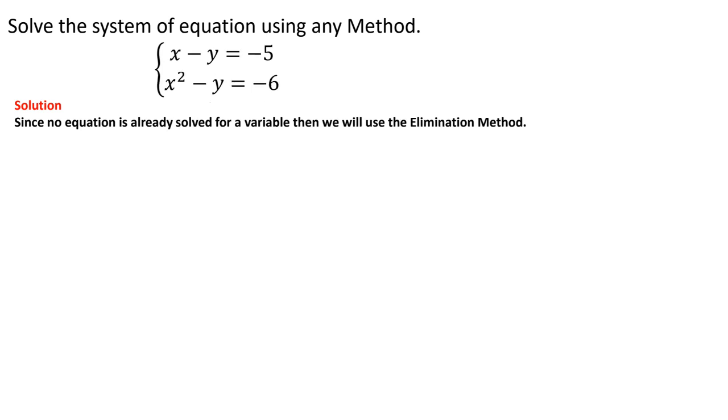All right, how about this one? Let's go ahead and do this one. If we see here, now our first one is a line, and our second one is another parabola. It's a quadratic equation. So let's go ahead and use the elimination method again.